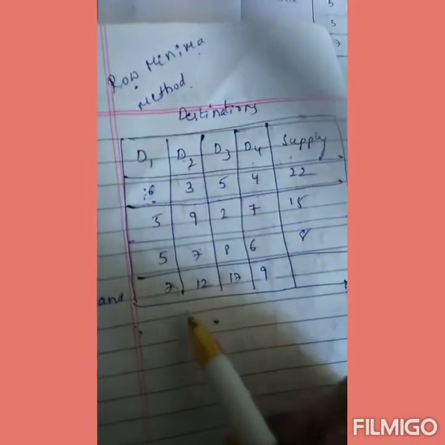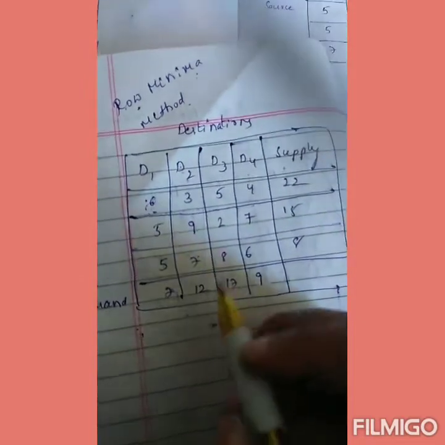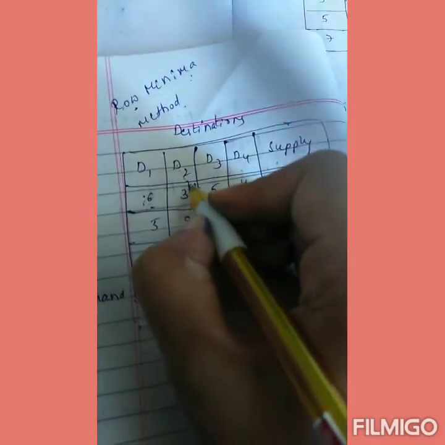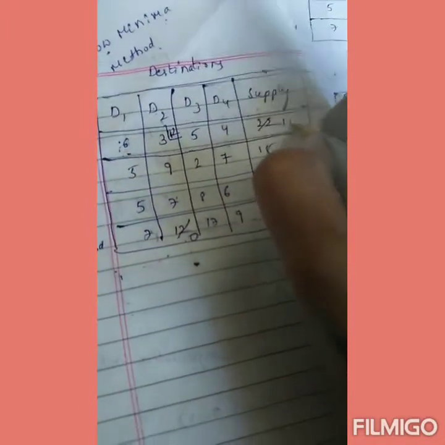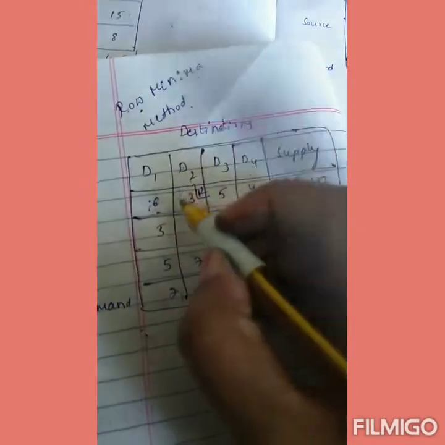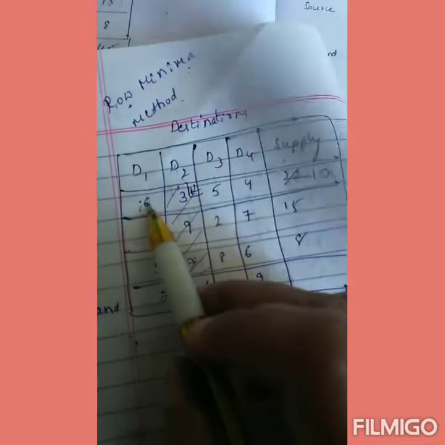So check supply and demand. Supply has 22 units, demand is 12 units. Take the minimum value; 12 is the minimum. Allocate 12 here and make demand 0. 22 minus 12 is 10, and the remaining supply is 10. Which is 0, we cancel that column, and the remaining rows are 6, 5, 4; 5, 2, 7; and 5, 8, 6. Always start with the first row.